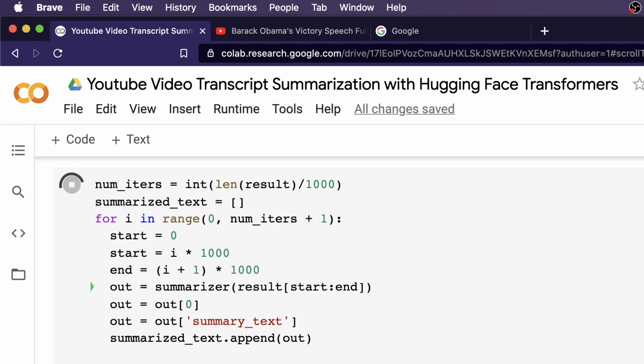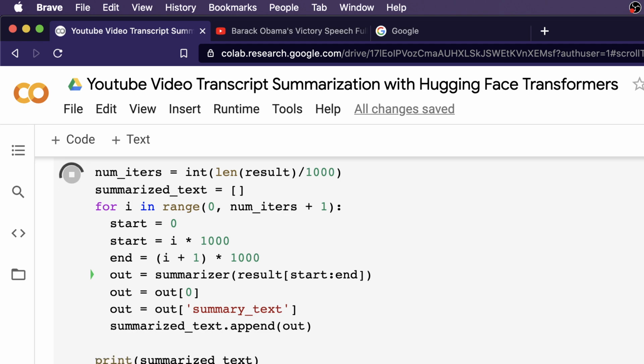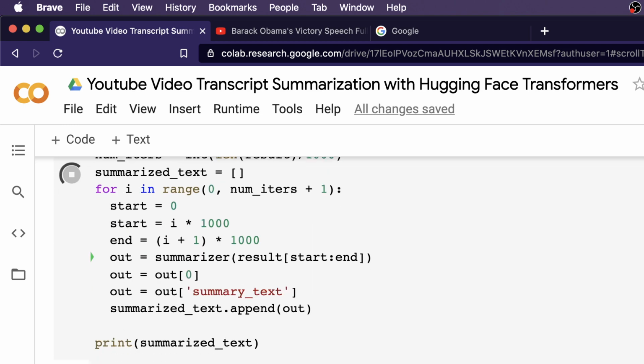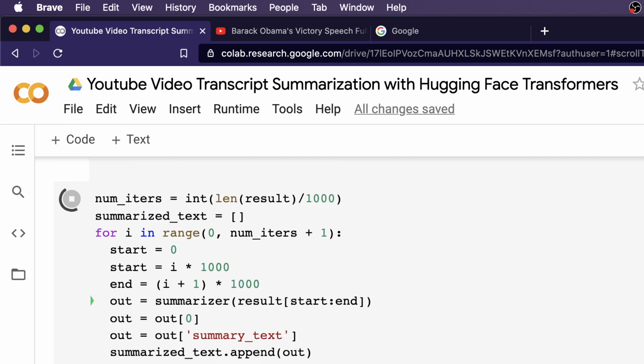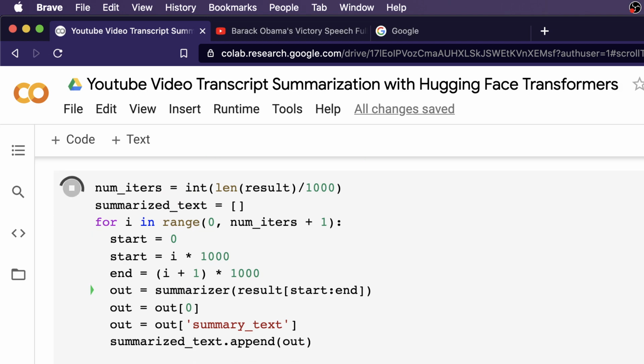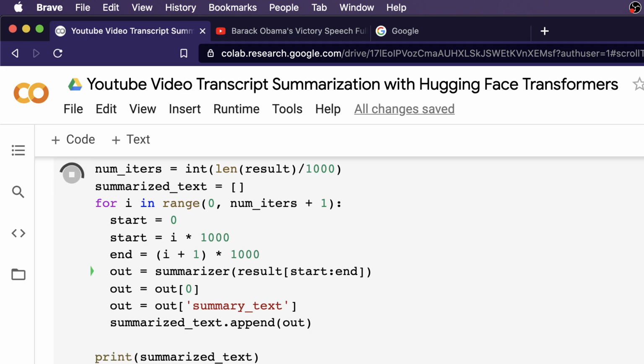As we can see, it is still executing. I think it would have been a little wiser if I had started printing it for every iteration, so that would have made the waiting a little bit more meaningful.